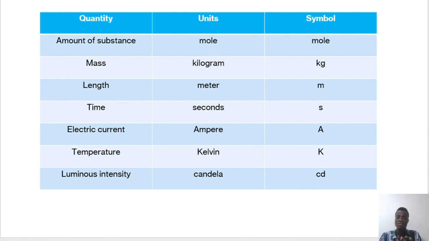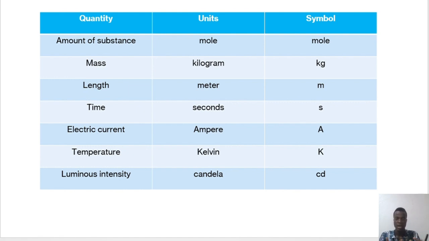And if you look at the symbols and the units, you see that some are in capital letters, right? Those in capital letters refer to names of scientists associated with such units, or who worked in the field that brought out that unit. So we have something like K, Kelvin. Kelvin is the name of a person, right? So if you use Kelvin for temperature, you work in the field of temperature or thermal physics. Ampere is the name of a physicist, right?